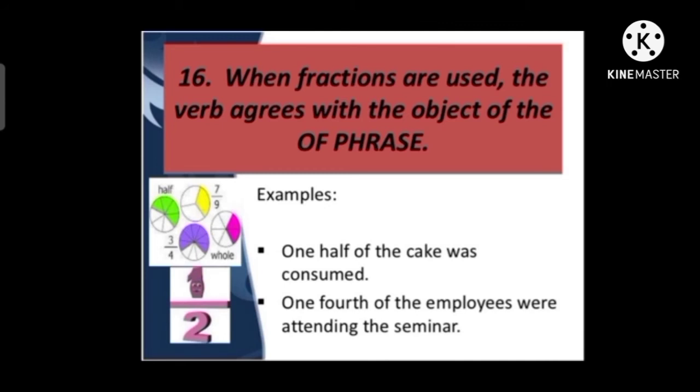One half of the cake. Here, after a preposition of, we have a singular subject. So, we have added singular verb was. But in the next sentence, after a preposition of, we have a plural subject implies. So, here we have added plural verb.